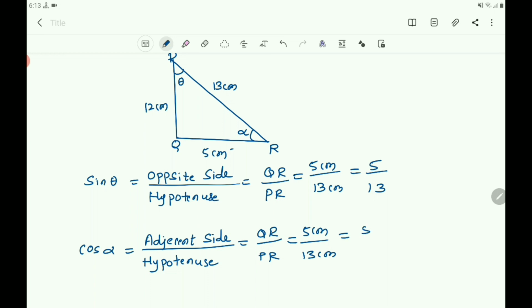Again you get the same ratio, 5 by 13. Sin theta you got 5 by 13, and cos alpha also you got 5 by 13.